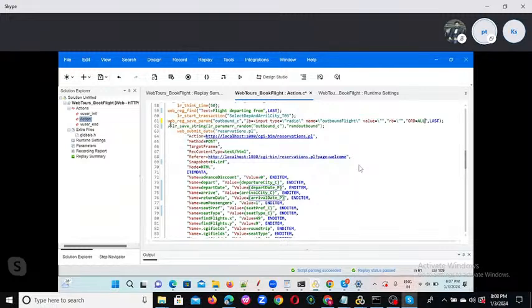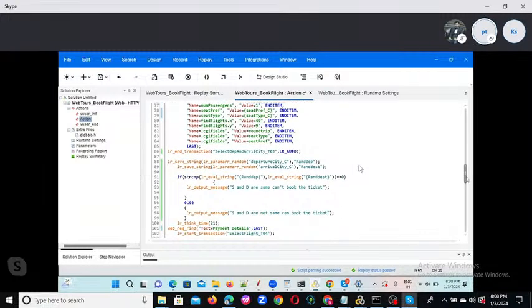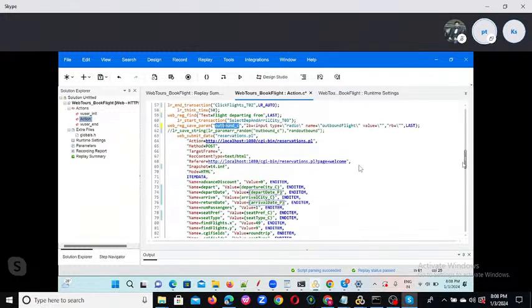Instead of picking the same one, if you want to pick some random value, you don't give the ordinal. If you give it, you can set ordinal to all, so every time you will book a different one. Ordinal is only needed when we want two drop downs. So if I keep this one, every time a different flight will be booked. That is dynamic, right? Dynamic, if we are doing it from the correlation, nothing but it's dynamic.